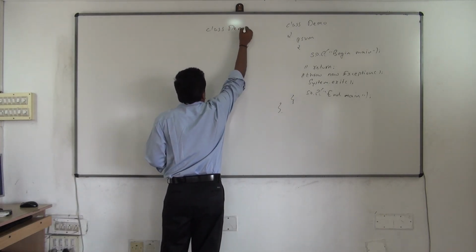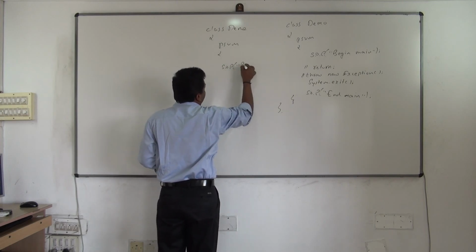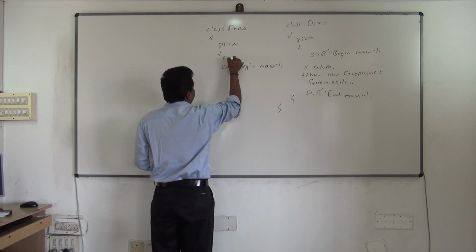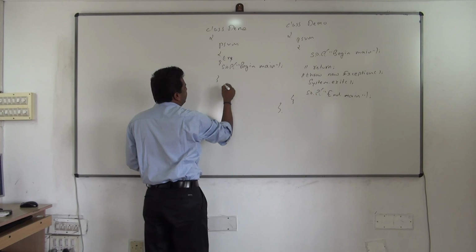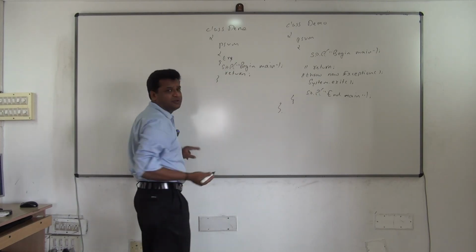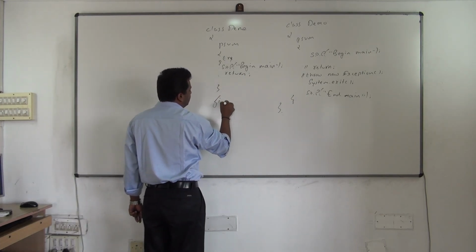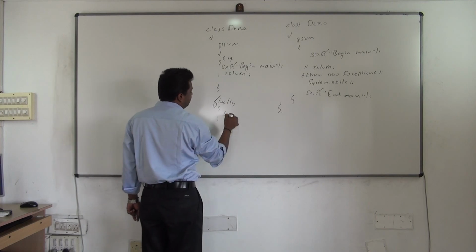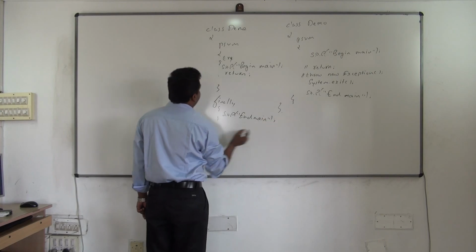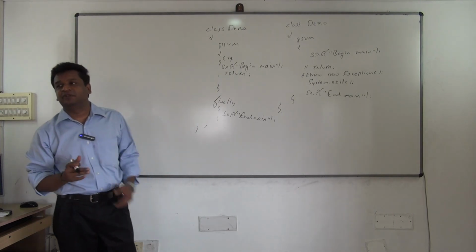Let me put it in simple words. See this: class Demo, PSVM, SOP "begin main", fine. I'll put this in try this time. Any statement, I'm just writing here begin main, and I'll say return. After return, I'll not catch because there's no exception occurring. But what will I do? I'll use finally, and I'll write SOP "end main". So definitely the program is going to terminate. Control will move from callee to caller, but before going it will execute the finally block.